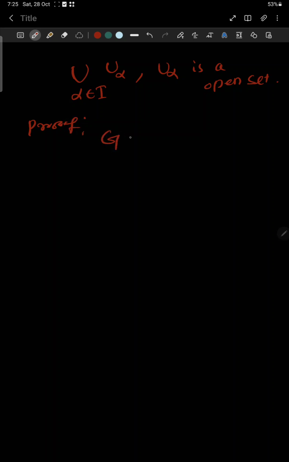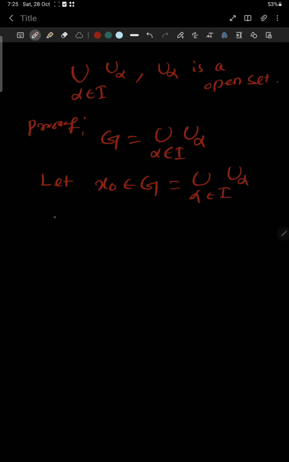Give a name: G equal to the union over alpha belongs to I of U alpha. Open set means what? Open set means every point is an interior point. We have to prove that any arbitrary point of G is an interior point. Let any arbitrary point x0 belong to G. What is G? G is the union over alpha belongs to I of U alpha. Our claim is to show x0 is an interior point.